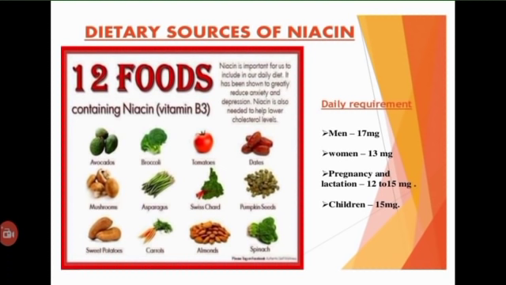Tryptophan can replace niacin to an extent of 10% for the synthesis of several coenzymes. Therefore, both niacin and the amino acid tryptophan have to be invariably provided in the diet. Now, if we go with the recommended dietary allowances of vitamin B3, in an adult it is around 15 to 20 mg and for children around 10 to 15 mg.